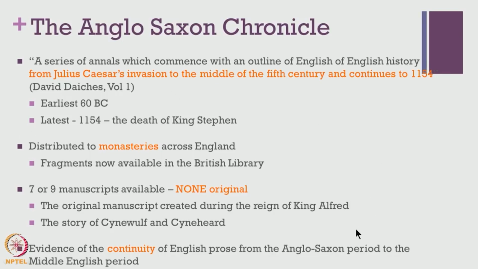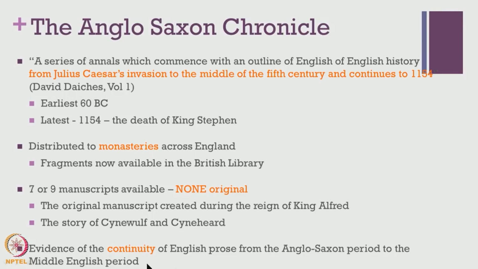It's generally said that the original manuscript which compiled all of these events was created by King Alfred during his time. This also shows his passion for not just art and literature, but also a passion for a sense of history to be compiled, and the need for documentation which would make things easier for posterity. In that sense, King Alfred was a very important intervening figure in the history of the Anglo-Saxon period. And it's in this work that we also find the story of Caedmon and Cynewulf, perhaps another poet. So there's also a lot of historical evidence for the existence of poets such as Cynewulf.